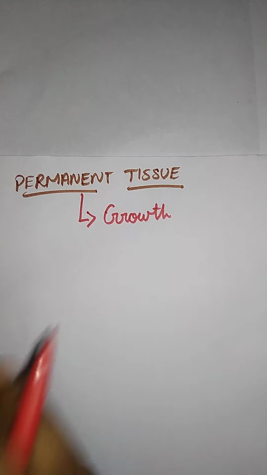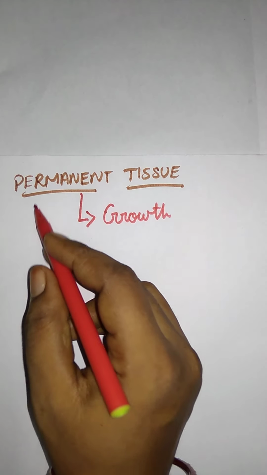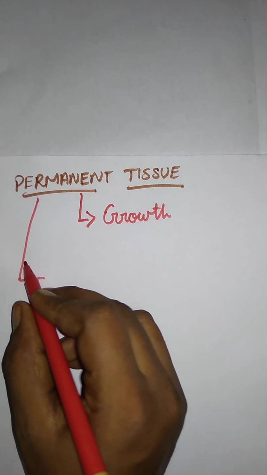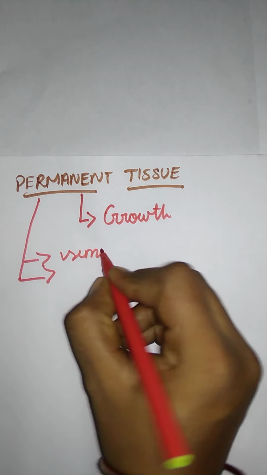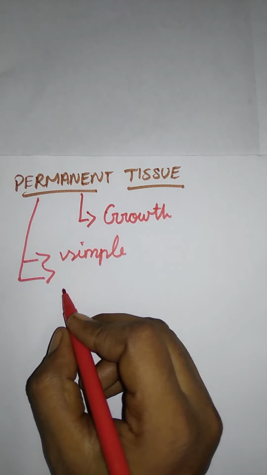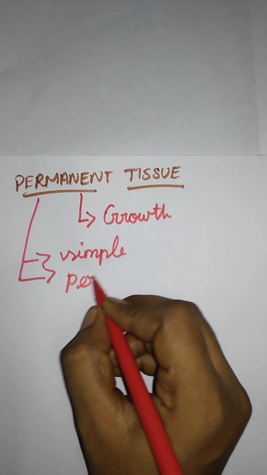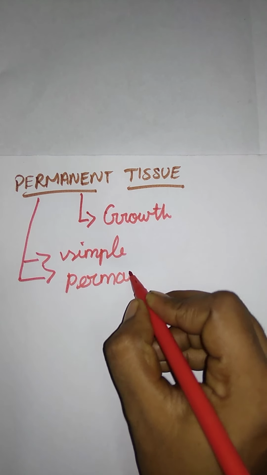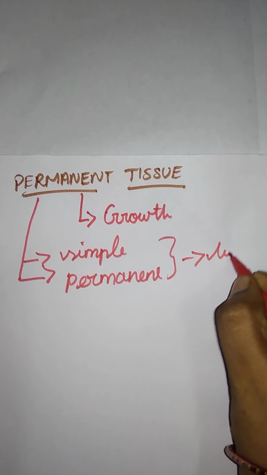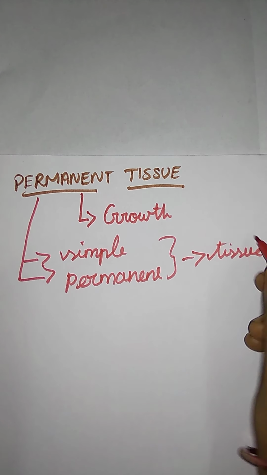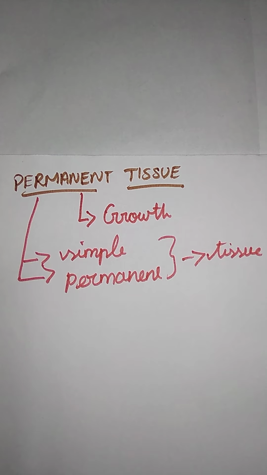Okay, permanent tissues are usually given two classifications. The first one is the simple permanent tissue, and the next one is the complex permanent tissue. Here these are the two classifications of permanent tissue. We will see them one by one, starting with simple permanent tissue.